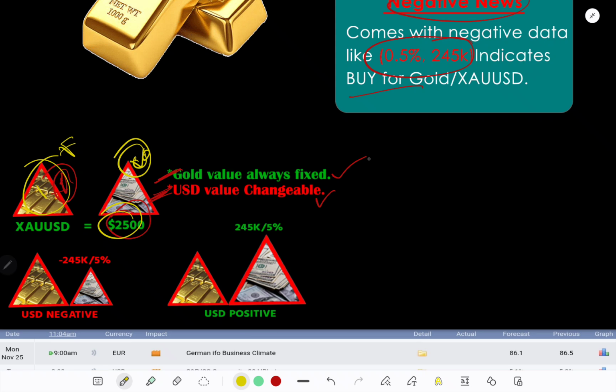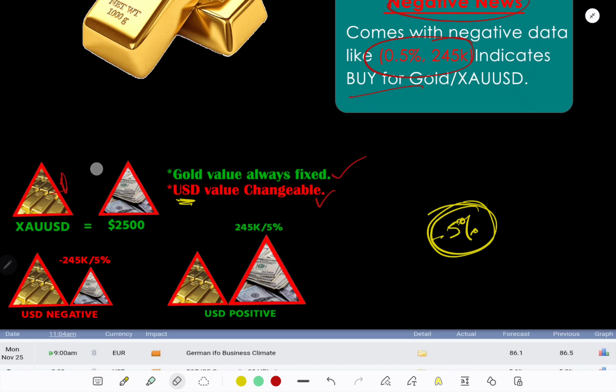If we get negative data, like minus 5% in USD news, that means if we subtract 5% from that whole value, the USD will be smaller than the previous one.